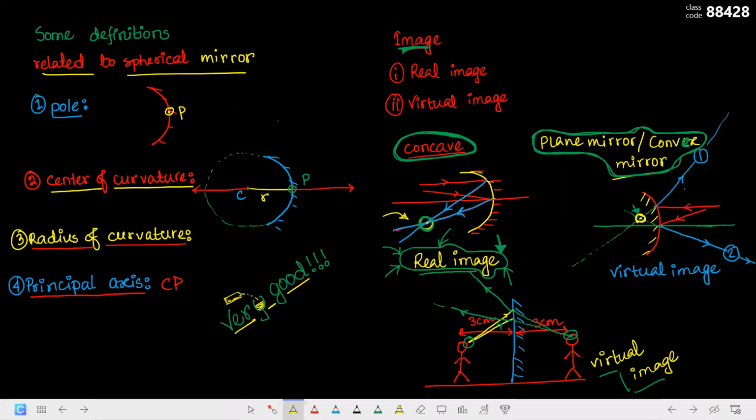But in a virtual image, what is happening? The rays, if you extend them, they will never meet. They're going away from each other. So if you extend them backward, then only they will meet. So you are having to extend them backward, right? They are not meeting on their own. So you are having to force them to meet. So in such a case, a virtual image will be formed.